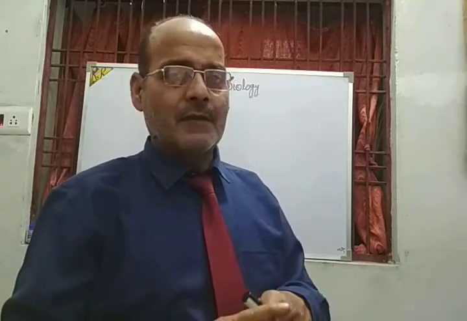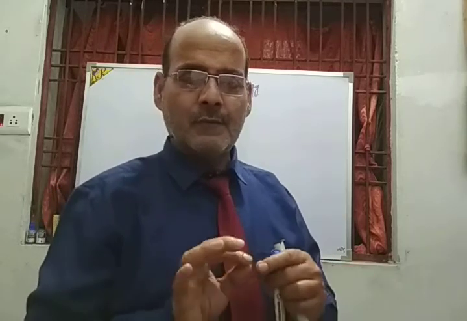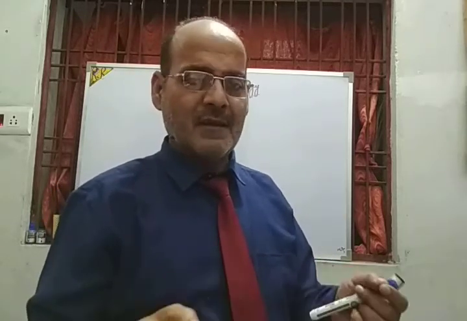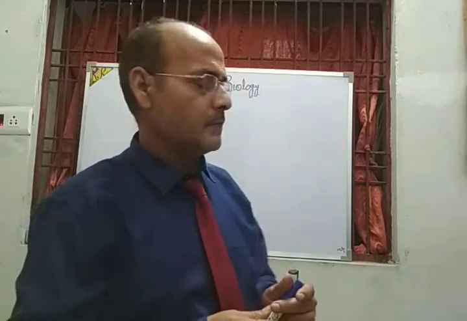All these nerves, voluntary and involuntary, are of two types: either sensory nerves or motor nerves.